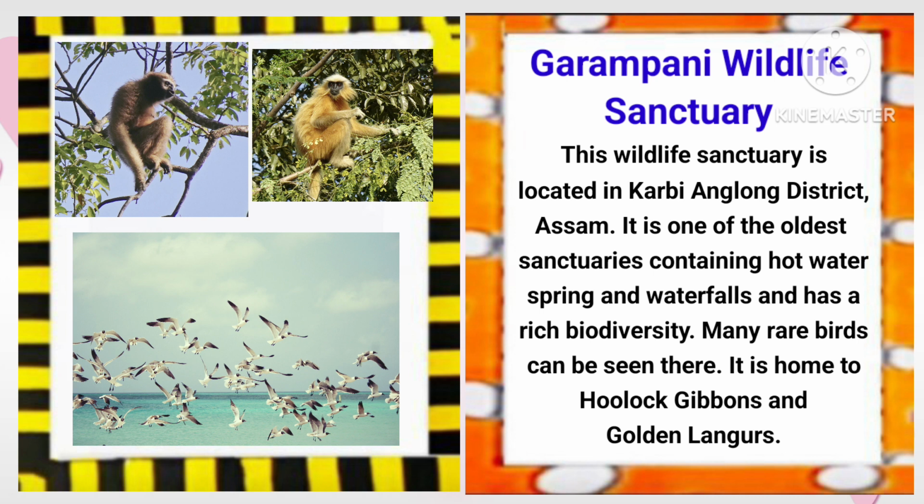Garampani Wildlife Sanctuary. This wildlife sanctuary is located in Karbi Anglong district, Assam. It is one of the oldest sanctuaries containing hot water springs and waterfalls and has a rich biodiversity. Many rare birds can be seen there. It is home to hoolock gibbons and golden langurs. And here are some pictures of this sanctuary.